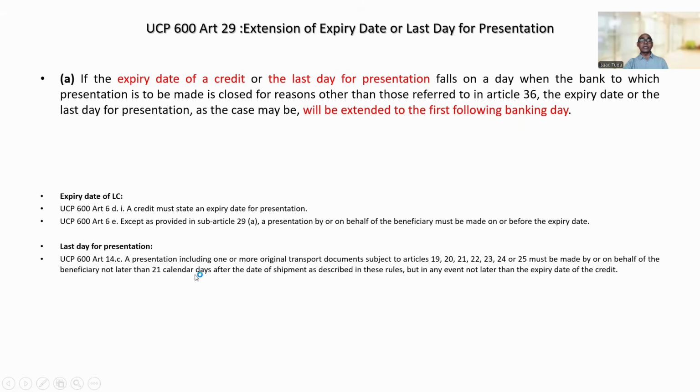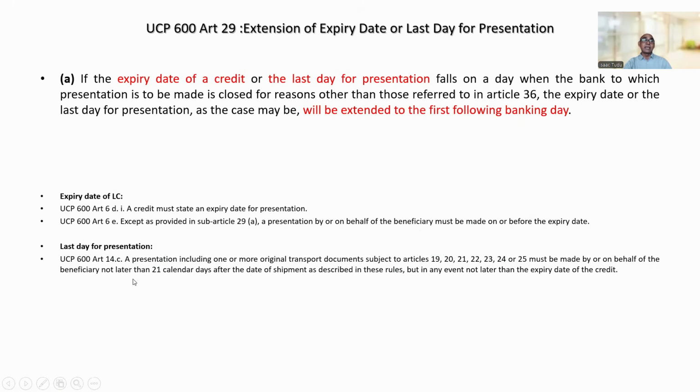So when you say 21 calendar days, you will count 21 days inclusive of all the days, right? So this Article 14C, we need to always remember when we decide the last day for presentation. Many times we use the term default presentation period clause as far as UCP Article 14C is concerned.